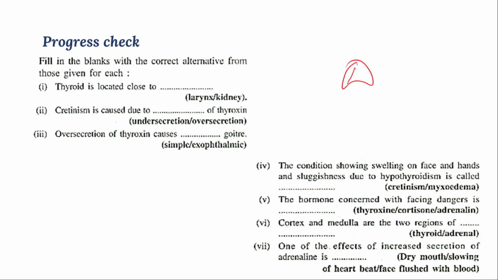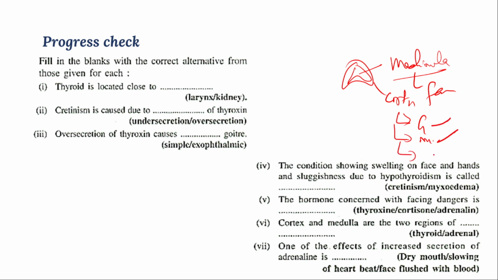It is situated above the kidney and contains the medulla, and this medulla secretes hormones which mainly help in facing the danger. The cortex secretes two types of hormones, glucocorticoids and mineralocorticoids, and cortisones are also released. Cortisones mainly help in suppression of hypersensitive reactions. Glucocorticoids help in metabolic activity, and mineralocorticoids help in proper function of sodium and potassium gated channels. And adrenaline, which is released from the medulla, mainly helps in facing the danger or going away from the danger.